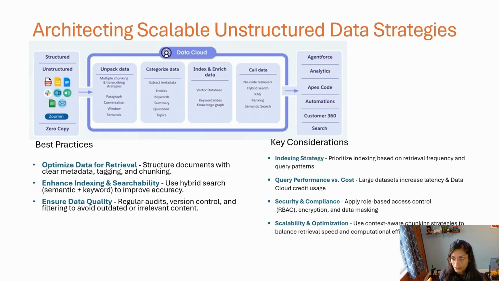Now let's talk about architecting scalable unstructured data strategies. That's a mouthful, but you might be familiar with structured and unstructured data.